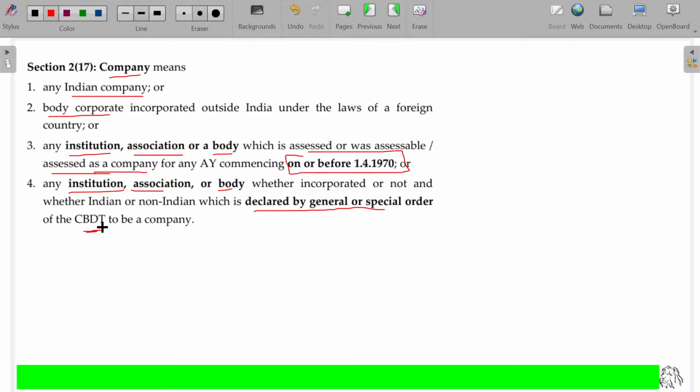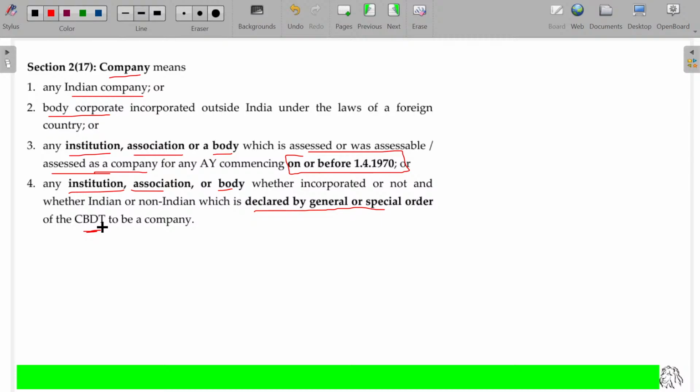Thereafter, if CBDT confirms that some institution, association or body is to be assessed as a company, then that is also a company. So company has four items here: Indian company, body corporate, institution, association, or body assessed as company before 1/4/1970, and institution, association, or body declared by the CBDT as a company.